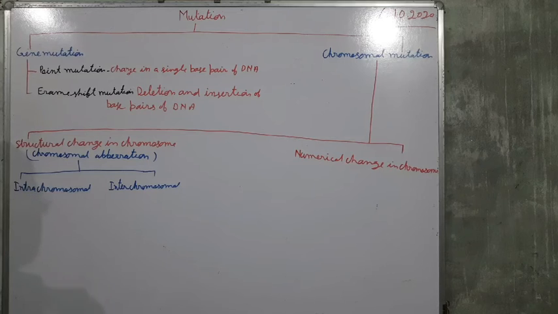So intrachromosomal or interchromosomal, two types.